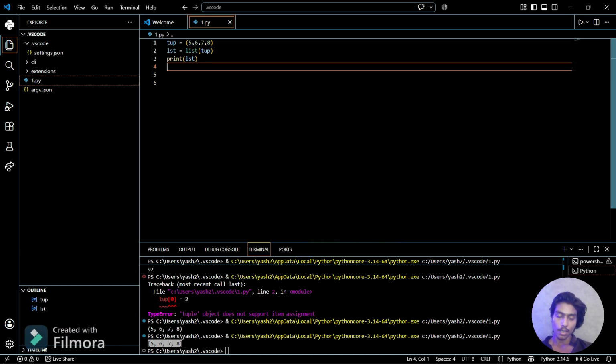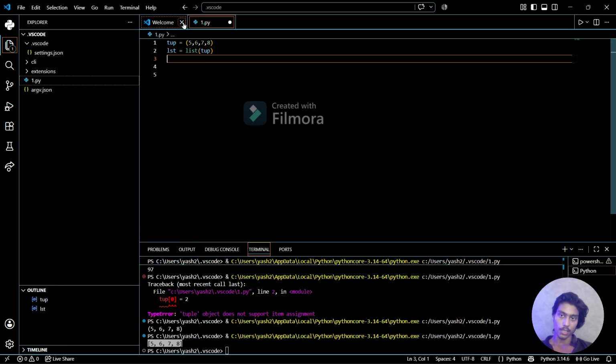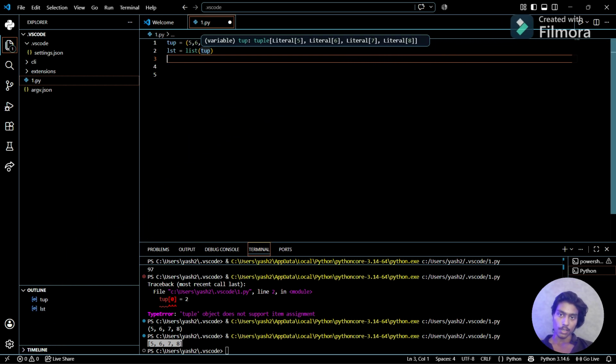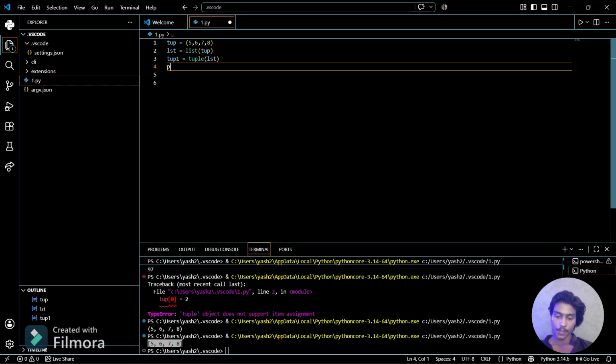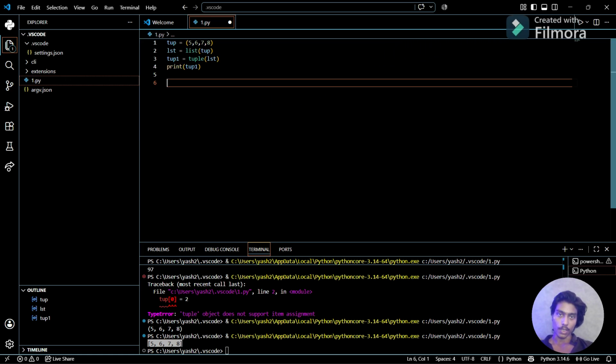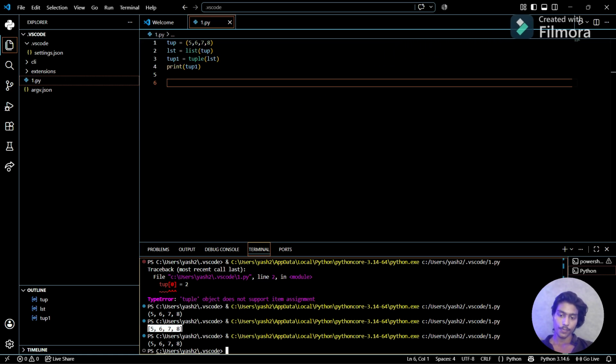Also we can convert from list to tuple. I have converted that tuple into the list, and now if I want to convert that list into a tuple, I can use tup1 here and use the tuple function and then write the value which is the list, and if I print tup1 now, then it will be a tuple.